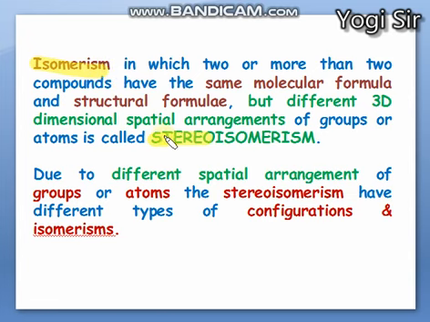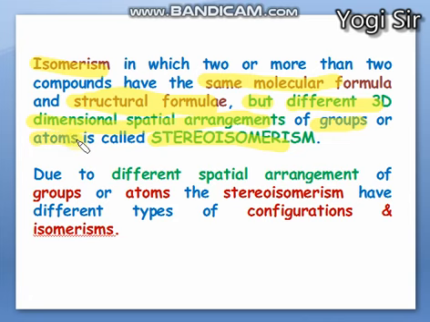But here, for stereoisomerism, they have the same molecular formula as well as the same structural formula, but what is the difference? They are arranged differently in three-dimensional spatial arrangement, either the groups, atoms or functional groups.